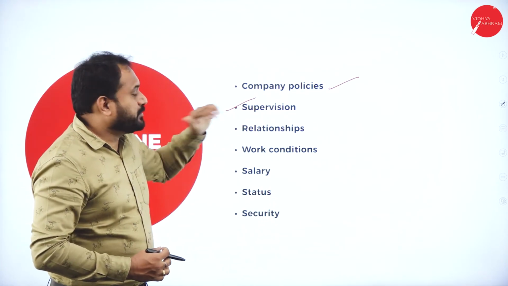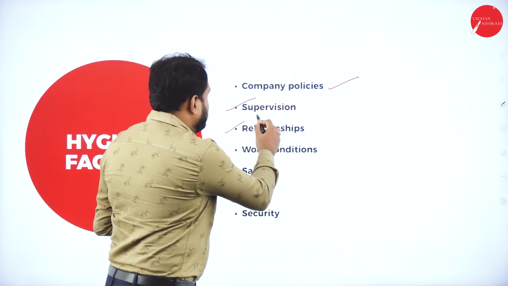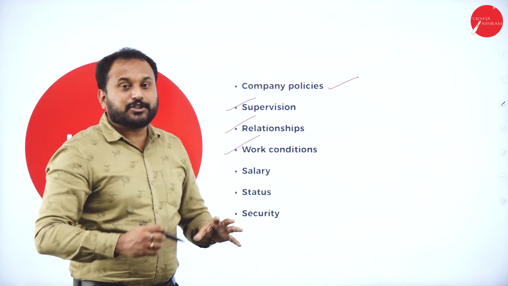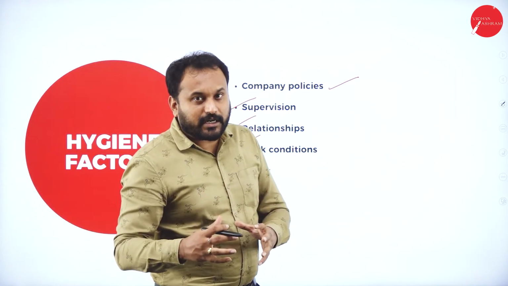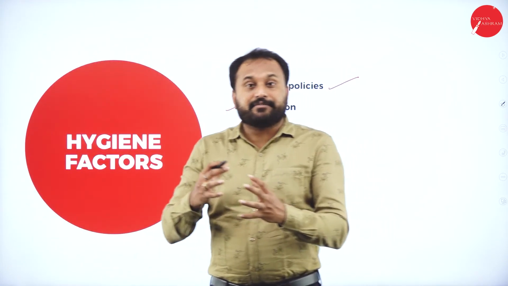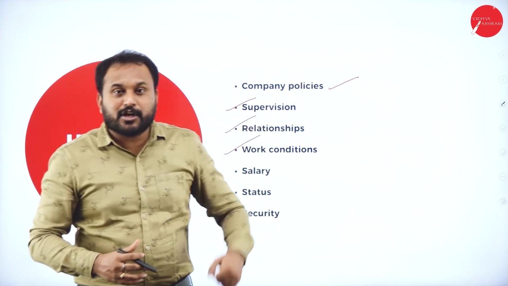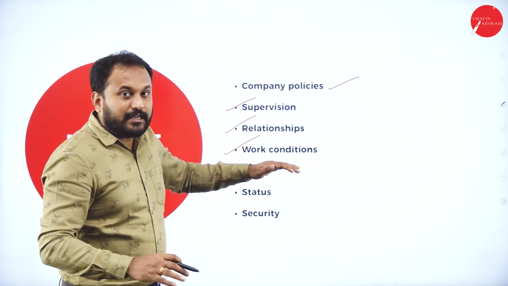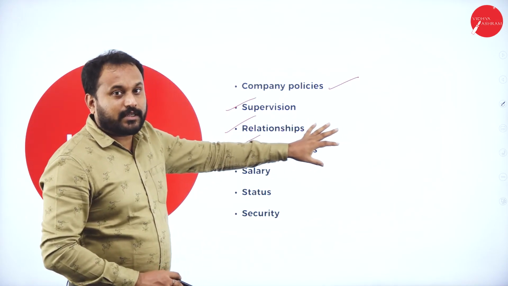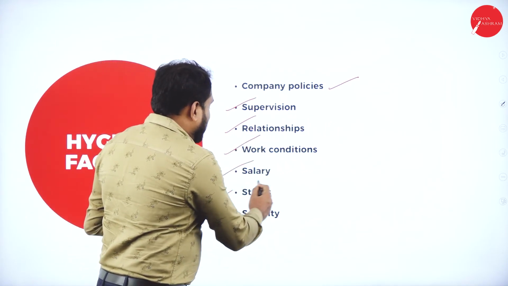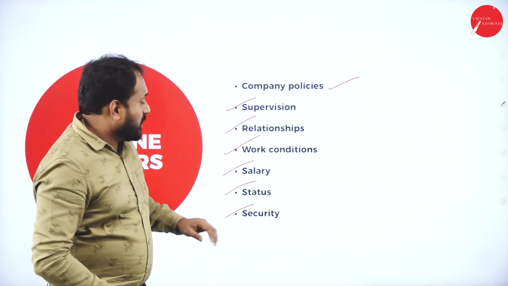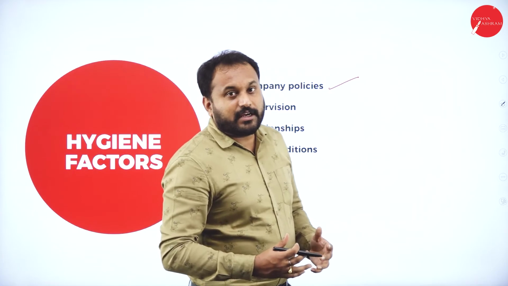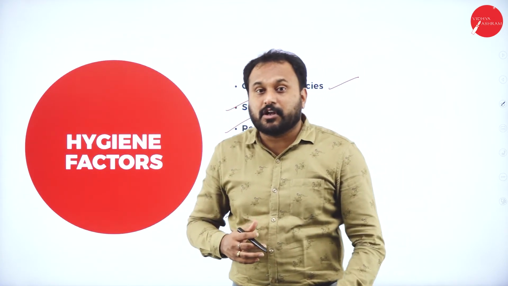So you should have supervision. Relationship, work condition. Now, relationship and work condition is what? It should be safe, it should be secure, and it should be healthy. And if it is absent, even if you are getting more salary, but the working condition is pathetic, you will not feel happy to work there. Salary, status, and security. Now, if all these things arrive on time, you'll be very happy. If it is absent, definitely you will not like it.